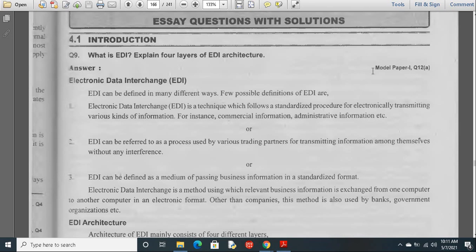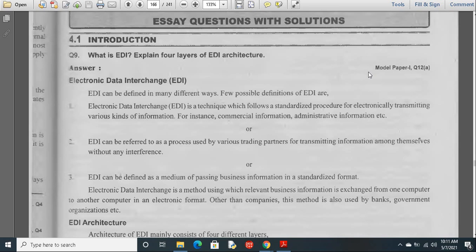Now we are going to start your fourth unit. In the last class we have mostly completed your unit 3. This fourth unit completely deals with electronic data interchange: how we can interchange the data from one company to another company, or one person to another person, electronically. For this we'll have a complete interface or complete application.